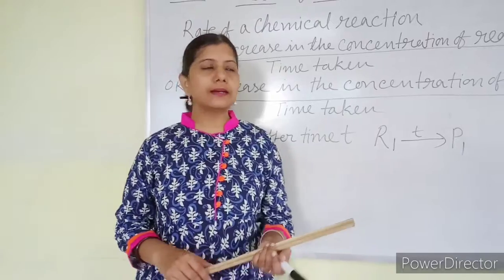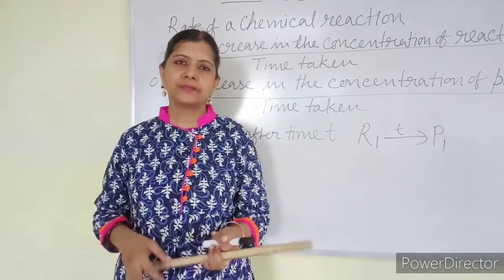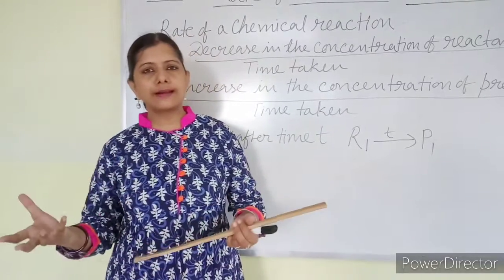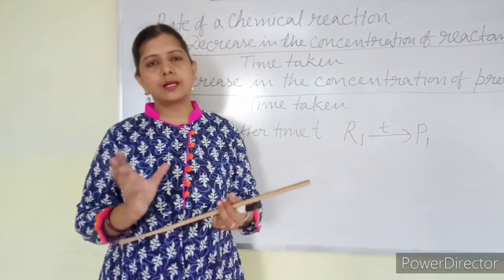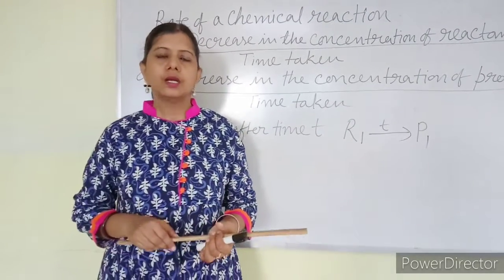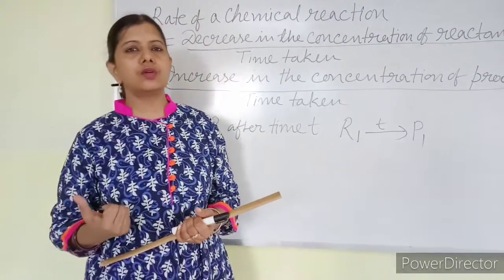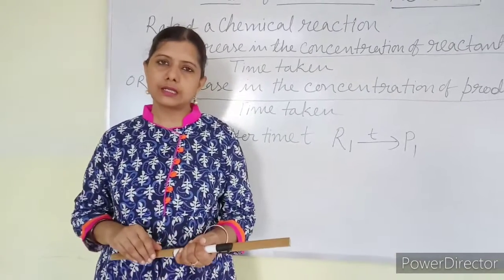To find the rate of a chemical reaction, mathematically, what is the expression? Generally, reactants are there, or one reactant is there, and it forms a product. Reactants combine to give the product. So generally we determine the concentration of the reactants and products in terms of molar concentration.